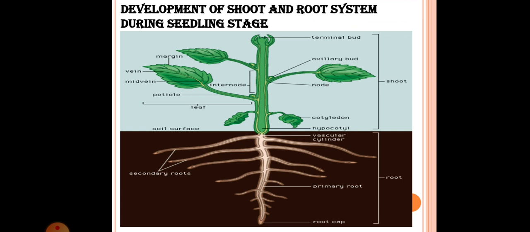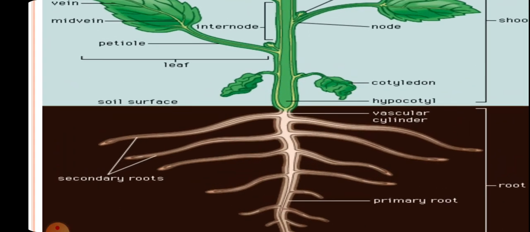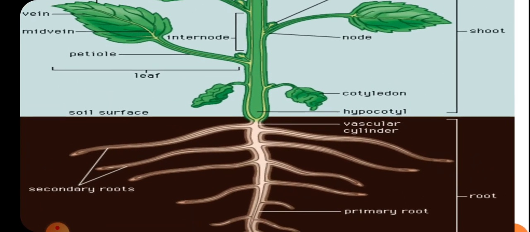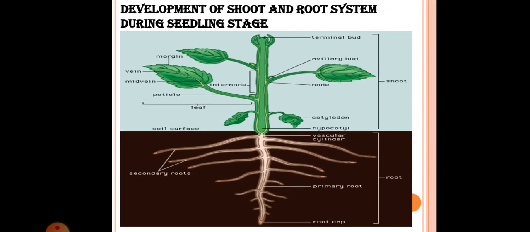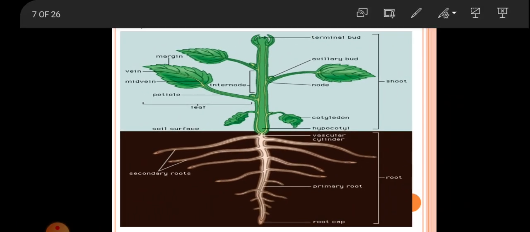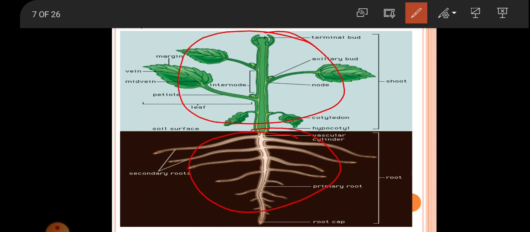The organization of plant body requires development of some organs below the surface of the soil, away from the light, and that of some organs above the soil surface towards the light. That is the underground system and the aerial system respectively. Here you can see this is the underground system, and this is the aerial system. So here I'll show you. This is the underground system, and this is the aerial system.